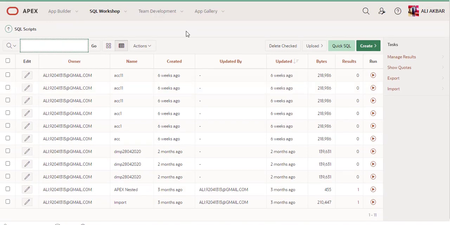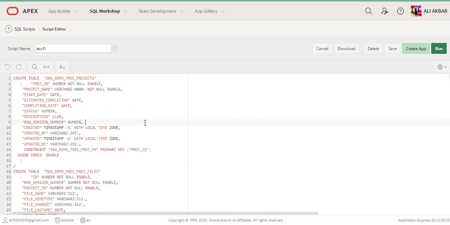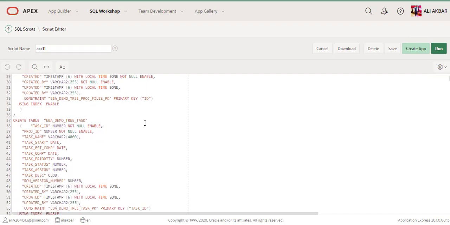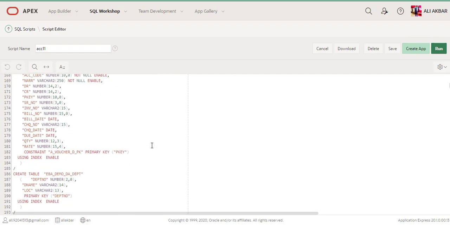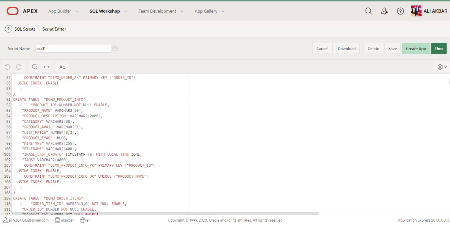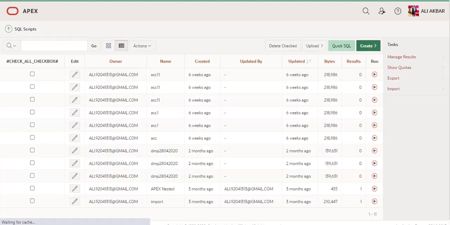Okay, I am just showing what type of script I ran in it. For example, I created two or three tables, a database structure, a DDL file, a dump file. You can execute it from here, and the database structure is created automatically from your script. Okay, guys.